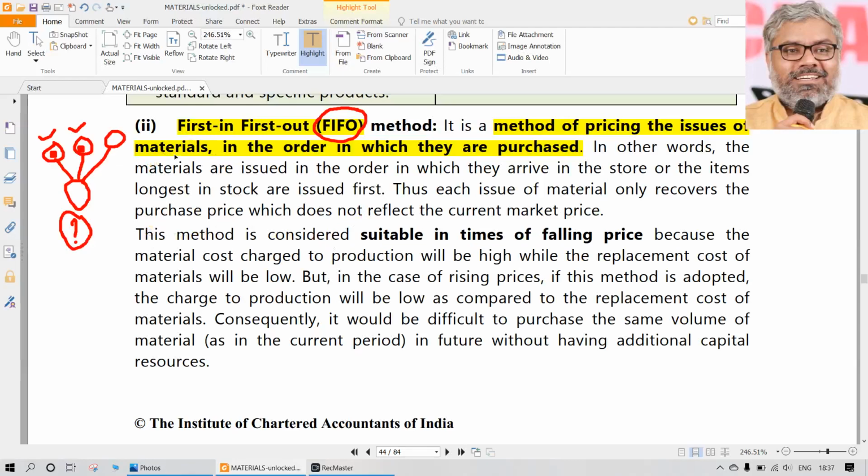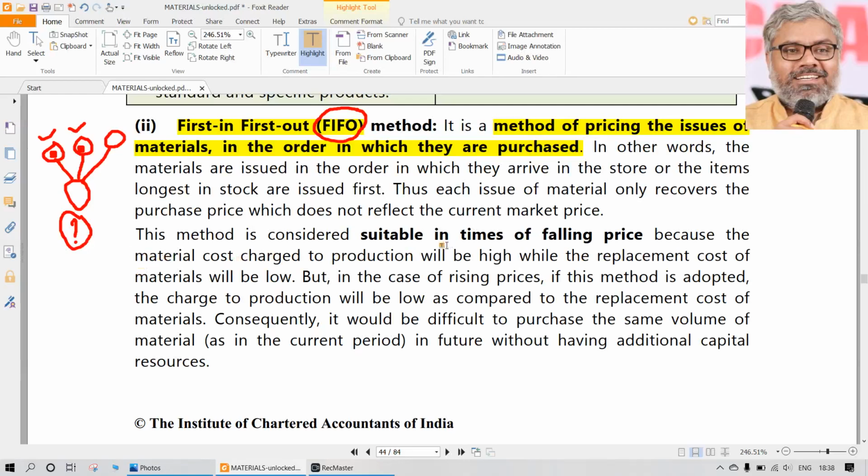First in first out method is an assumption that the first purchased materials, the oldest purchased materials, are issued first. Not really, only imaginarily, only for the purpose of accounting, only for the purpose of preparing a store's ledger. This will be assumed like that. So that is one type of method for valuation of material issues. Material issues will happen on what basis? Oldest basis. The oldest purchase will be the price at which the material issues will happen. So naturally, what materials will remain in the stock? Latest purchases will remain in the stock, again as per assumption.